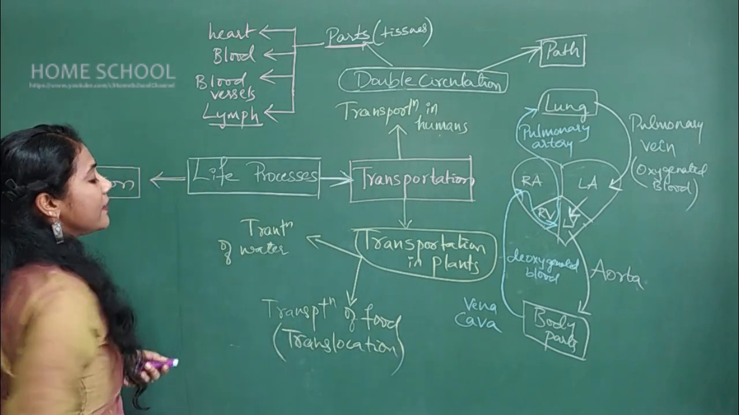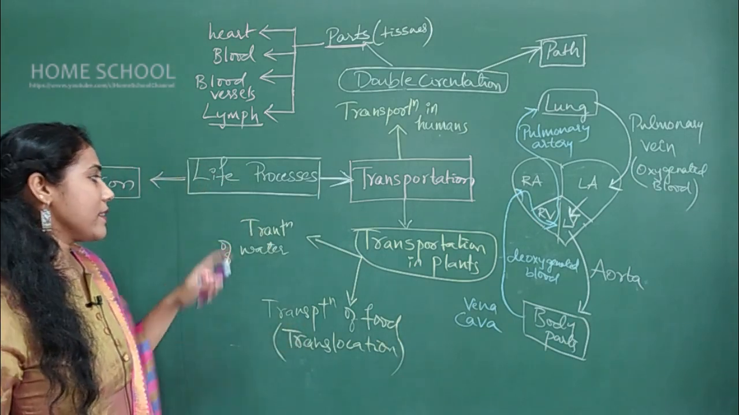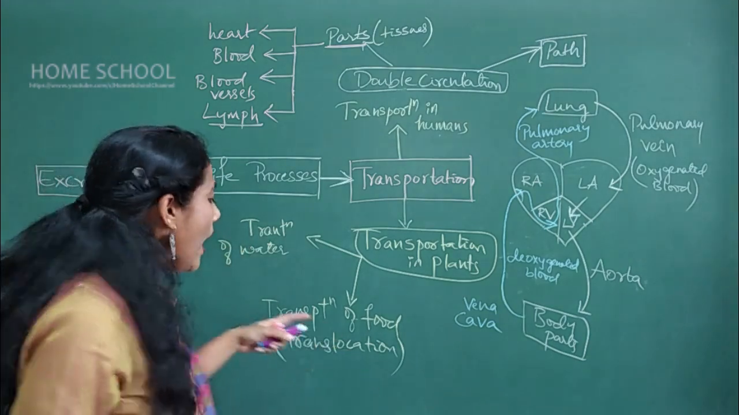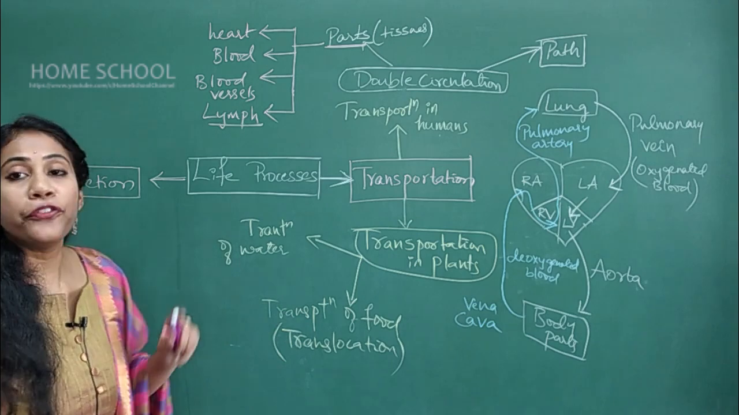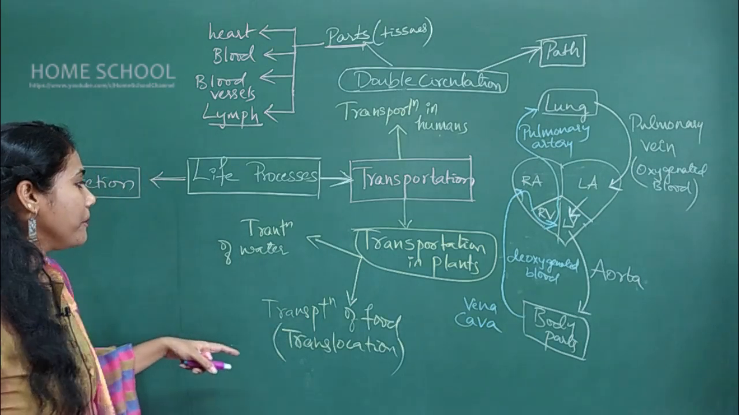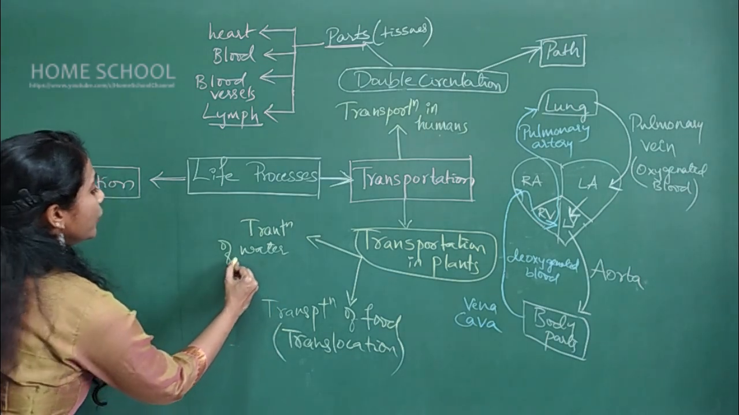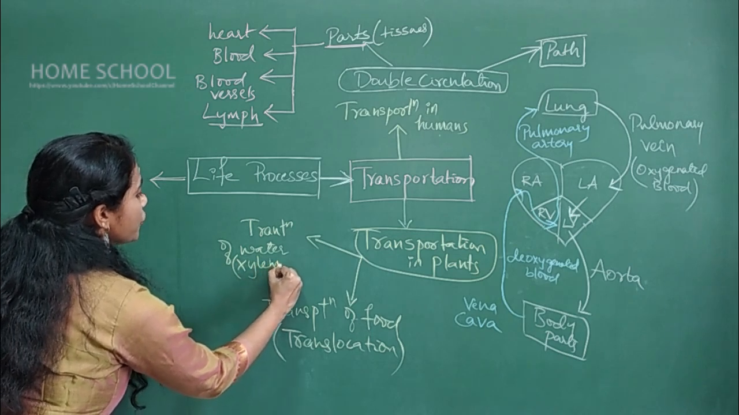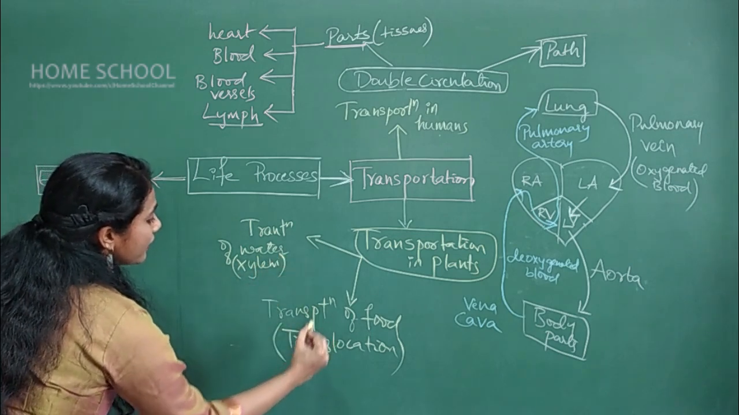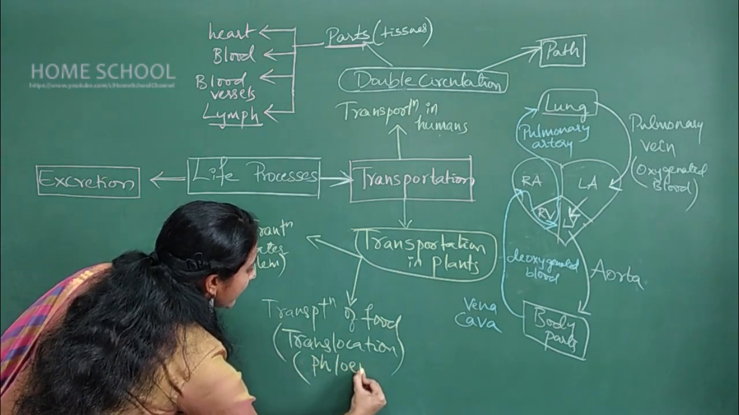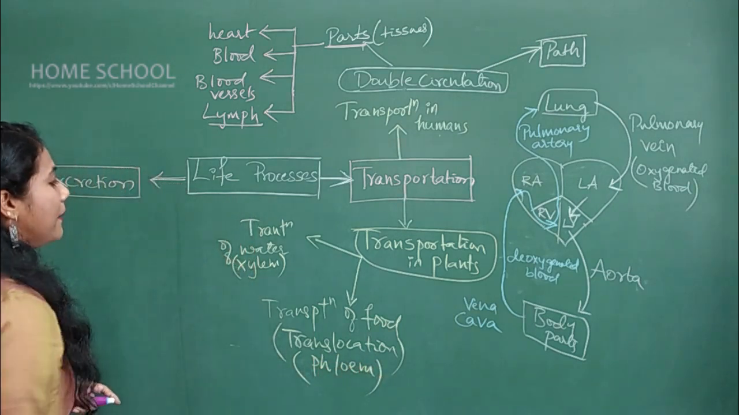See, these things they will ask you directly for 2 marks. They'll ask you how transportation of water takes place in plants, how translocation of food takes place in plants. You have to be very, very careful. Usually the water is carried by a tissue called xylem, and the food is carried by a tissue called phloem. So you must know about xylem and phloem.